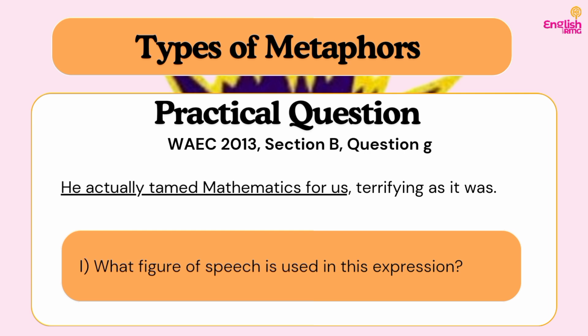Do you understand? So now, if I bring it into the context of mathematics, I'm saying that he was able to simplify it. He was able to remove whatever was causing an obstacle for us to understand mathematics. So that means that we are directly comparing how well he was able to simplify mathematics for us to the action of taming an animal, removing the wild element from it. Are you following? So that means that the figure of speech used in this expression is what?